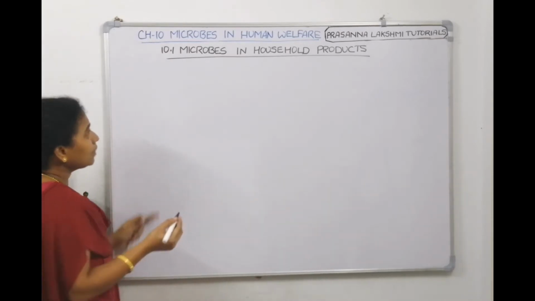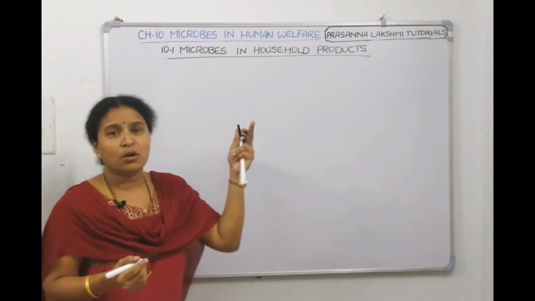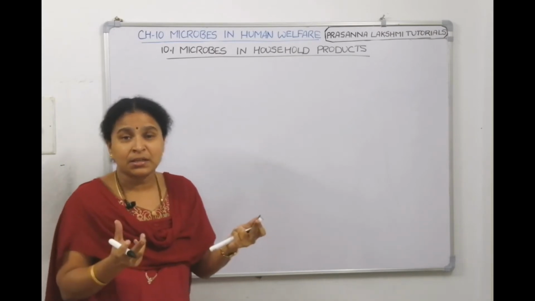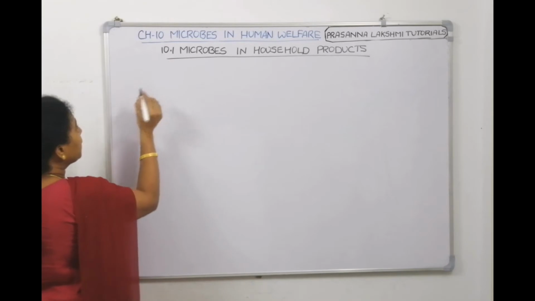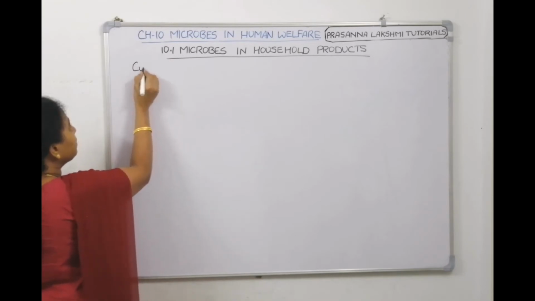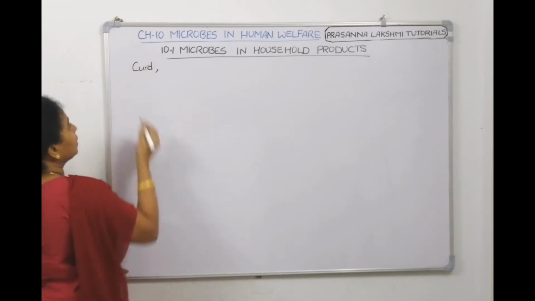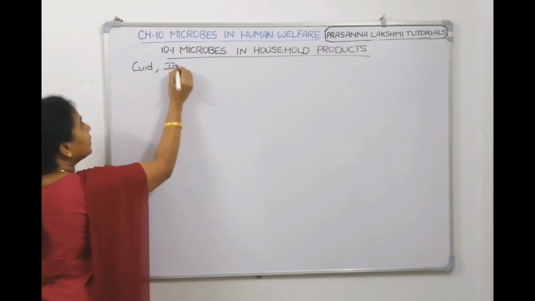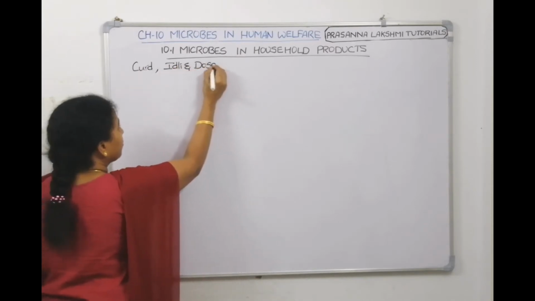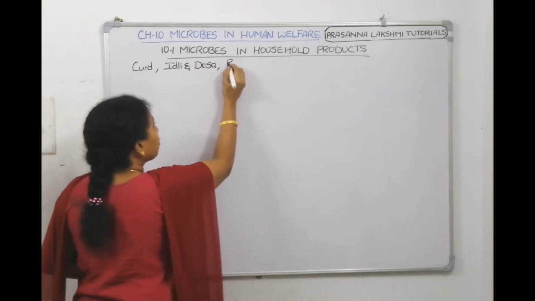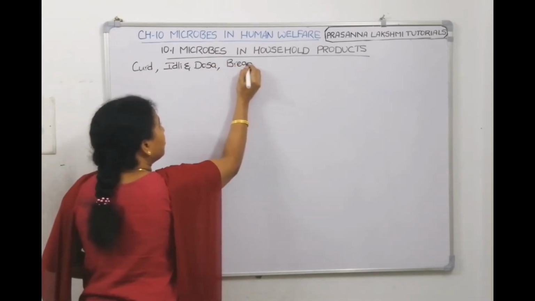So what are the microorganisms or microbial products which we use day to day? If you want me to, I'll list them down first. One is curd. Another one is idli and dosa. Next we can talk about bread production.